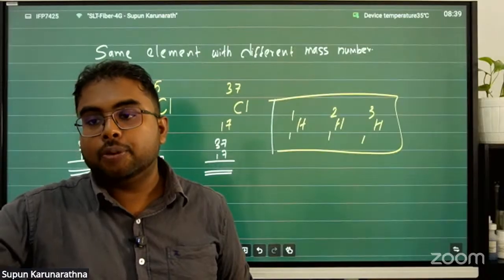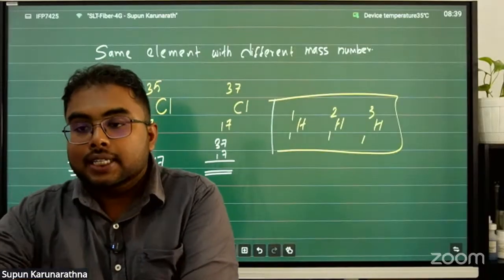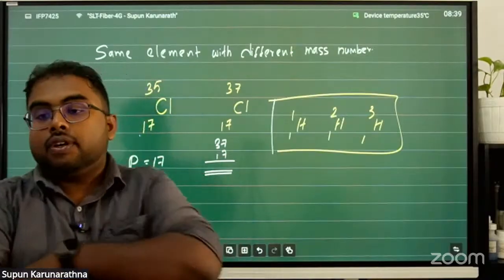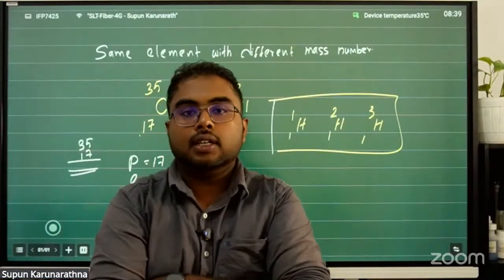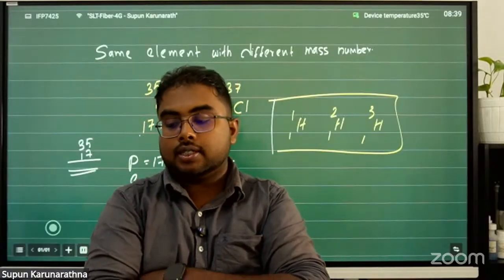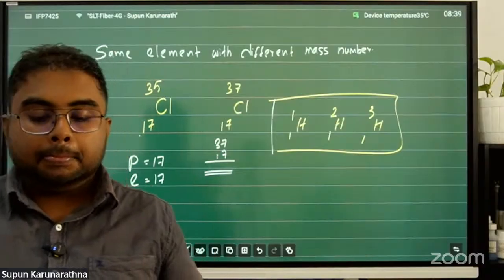So what do you mean by isotopes? The same element with different mass numbers. We call it isotopes, right? Same element with different mass numbers, we call it isotopes.